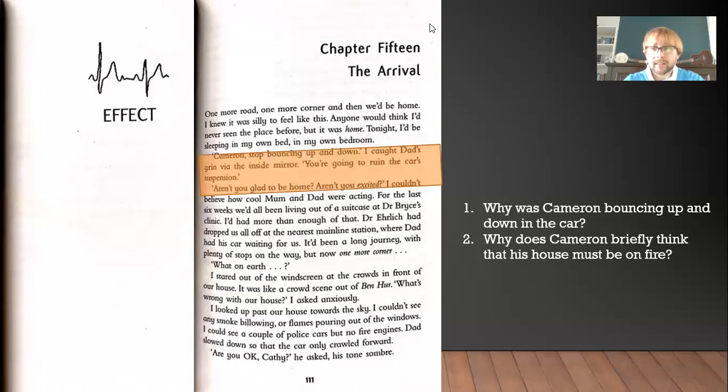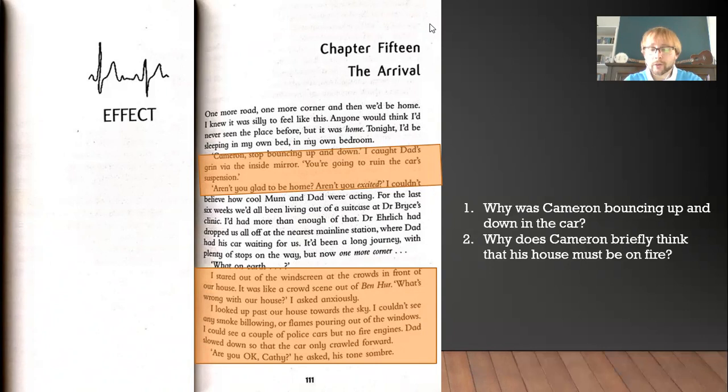Question 2, why does he briefly think that his house must be on fire? Well, that's because of the crowds of people. So there are so many people crowding around his house. He thinks something bad must have happened, like his house having burnt down. He doesn't realize they're there to see him. So the answer to that, number 2, is because of the crowds that are gathering around his house.